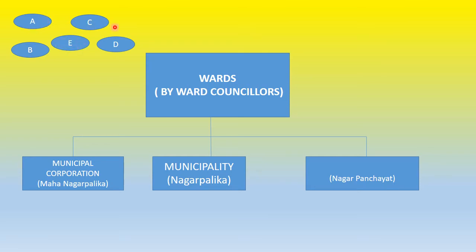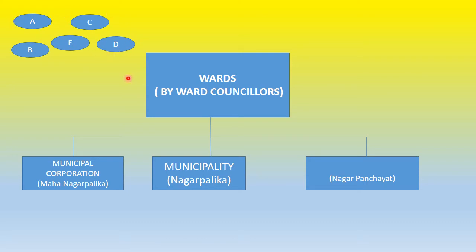But suppose in a city, they have to have some solution which demands all the ward councillors to meet together. Suppose there is a drainage system that needs to be taken care of in the city. So the drainage system is to be taken from ward A, E, D. Then all the ward councillors of these 3 wards will meet together to decide how things can be taken care of.